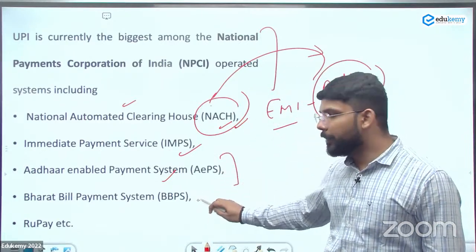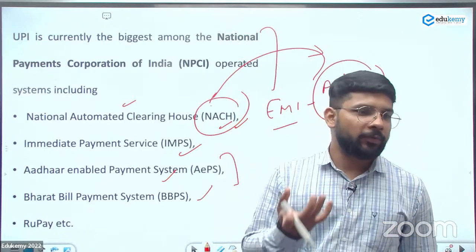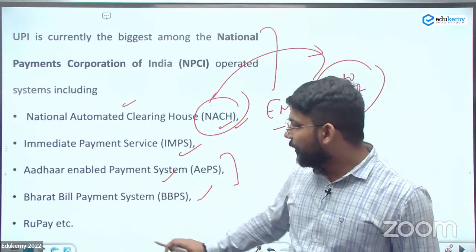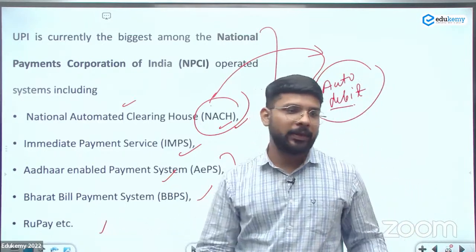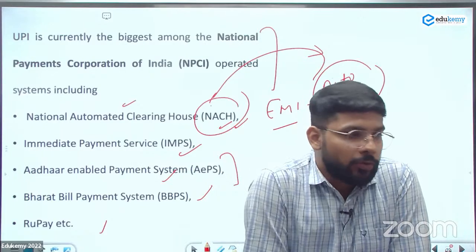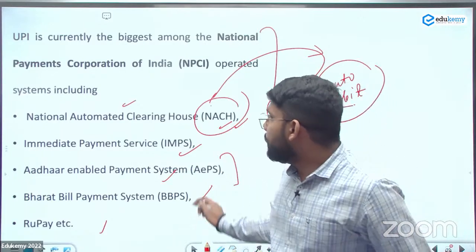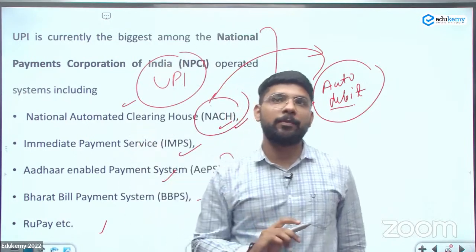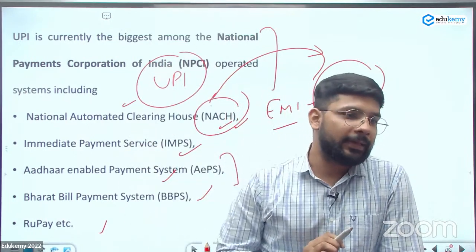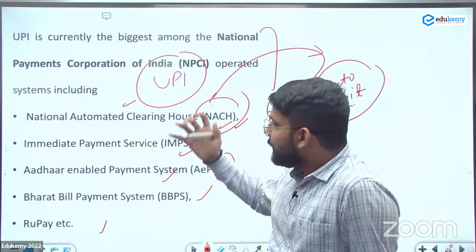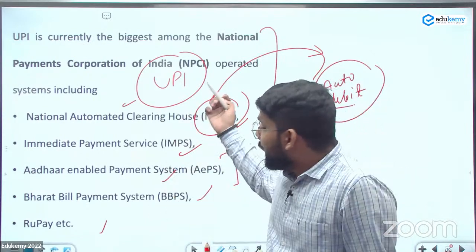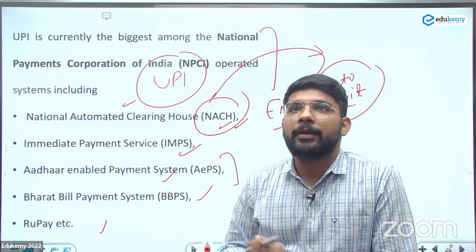Next is the Bharat Bill Payment System. You can make the payment of electricity bill, mobile bill, you can recharge your mobile phone. And finally is the RuPay credit card, RuPay debit card. Of all these systems, the UPI is the largest payment system of the NPCI. जितने भी उन्होंने पेमेंट सिस्टम या पेमेंट गेटवे रिलीज करे हैं, the largest is the UPI, United Payment Interface.